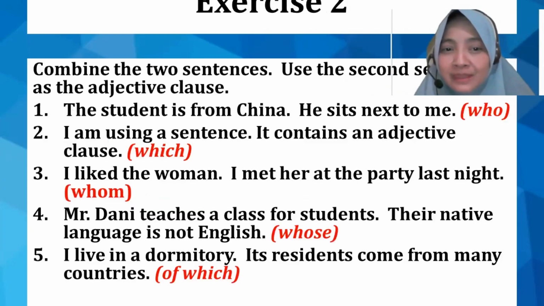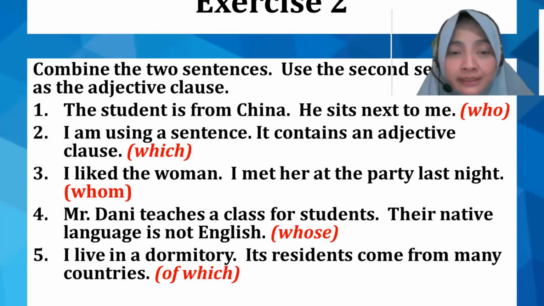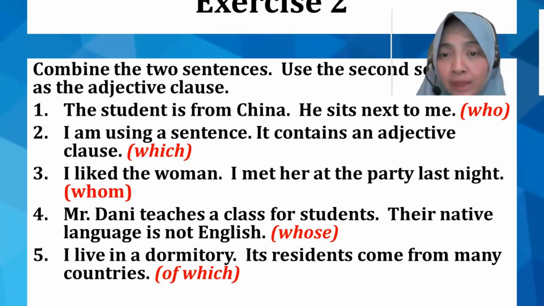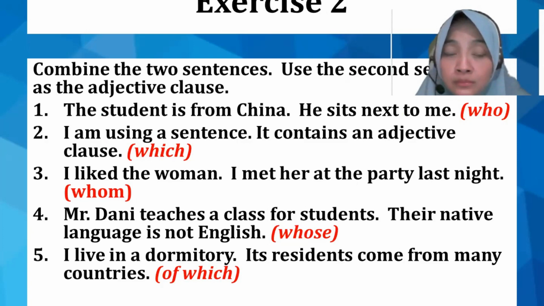Okay, what about some more challenge in exercise 2 then? Try to combine those two and use the second sentence as the adjective clause. There are some clues. The red one, number 1, you can use "who". Number 2, you can use "which", and "whom" for number 3, and "whose" for numbers 4 and 5. You can use "of which", yeah?